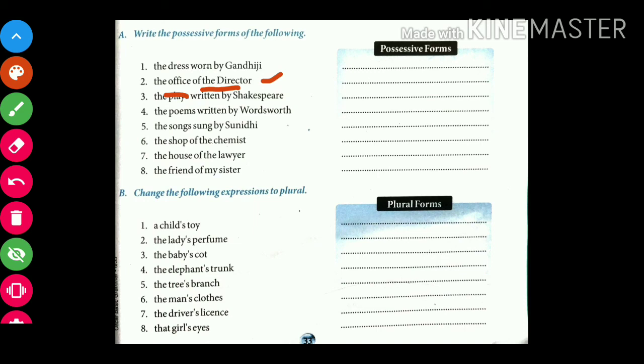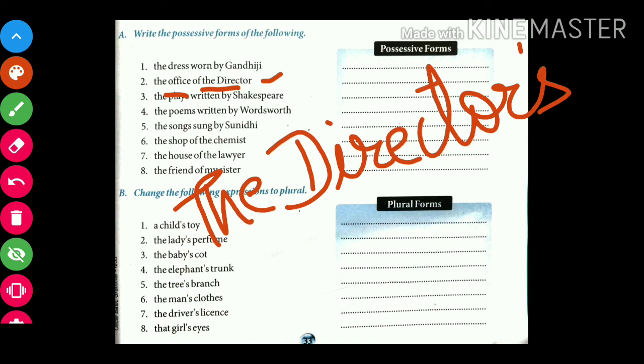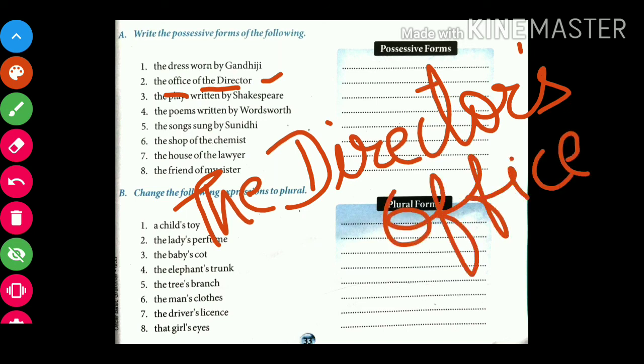So here we will write the director's, apostrophe s, office. Similarly, you have to perform the rest of the exercise sentences given here.